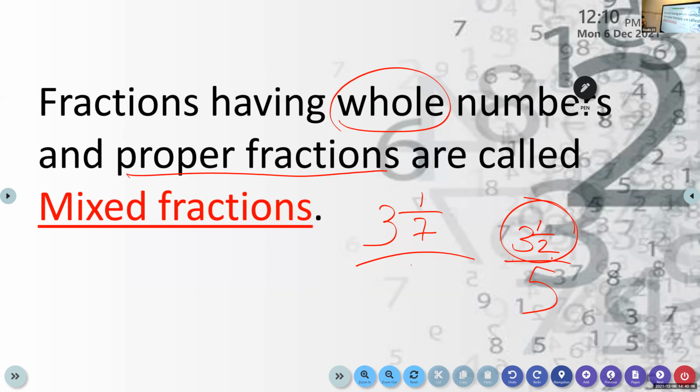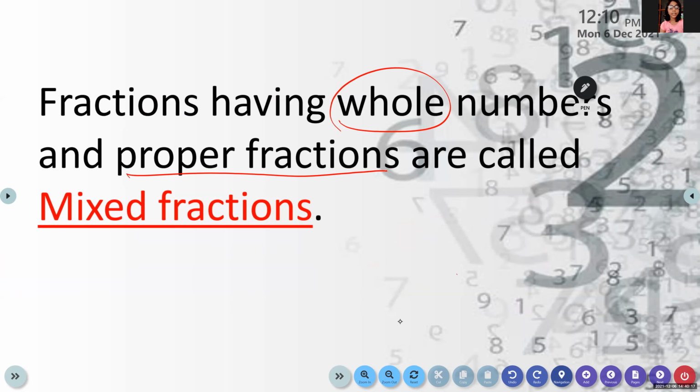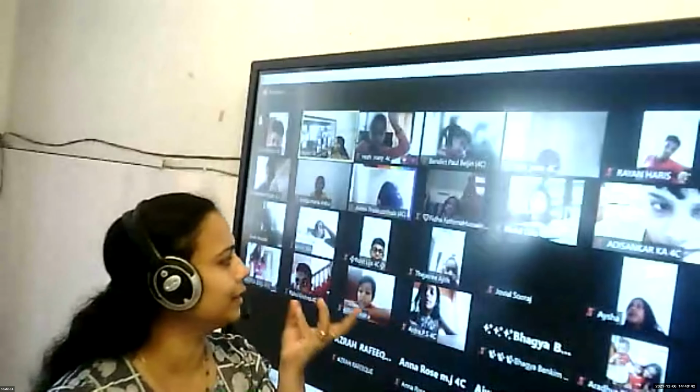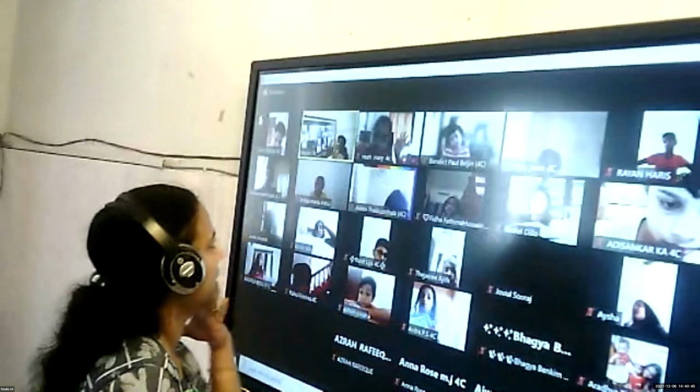Who can read that again here now? Meha Mahesh, can you read what a mixed fraction is? Fractions having whole numbers and proper fractions are called mixed fractions. So we have a whole number, that is 2, and a proper fraction, which means the numerator will be smaller than the denominator. So 2 and 1 by 3 is an example for a mixed fraction. So in a mixed fraction, we have a number and a fraction, and that fraction will be a proper fraction.